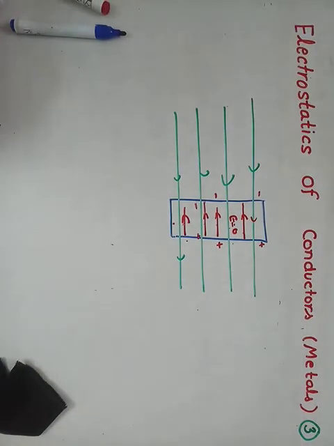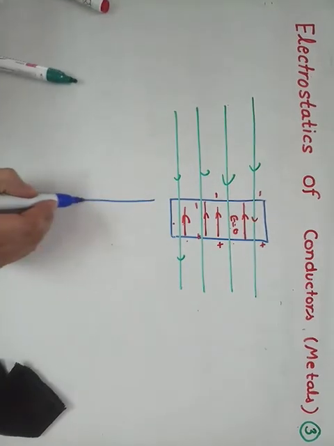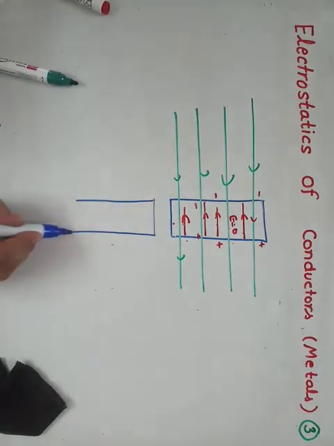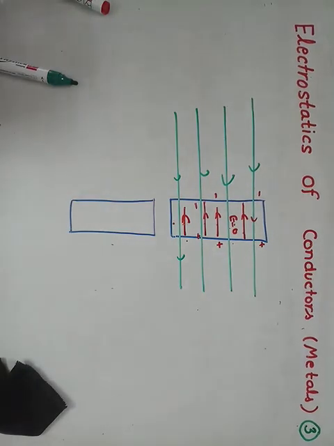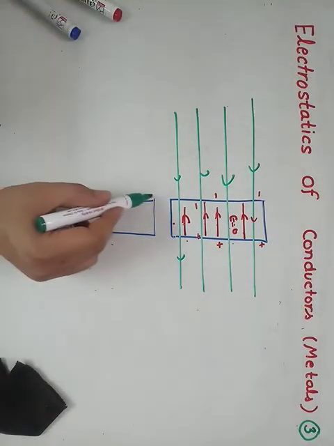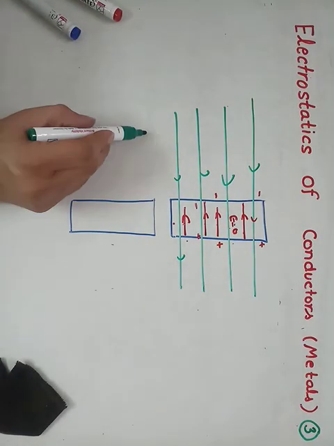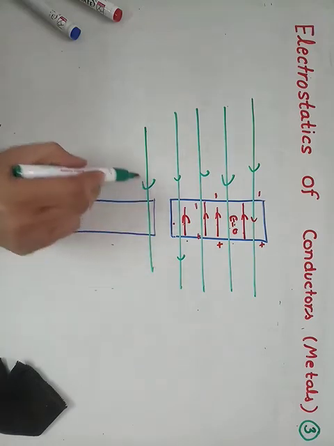But in case of a dielectric, what will happen? If we place a dielectric here, all the charges are not resided on it. Therefore, we have external field like this.